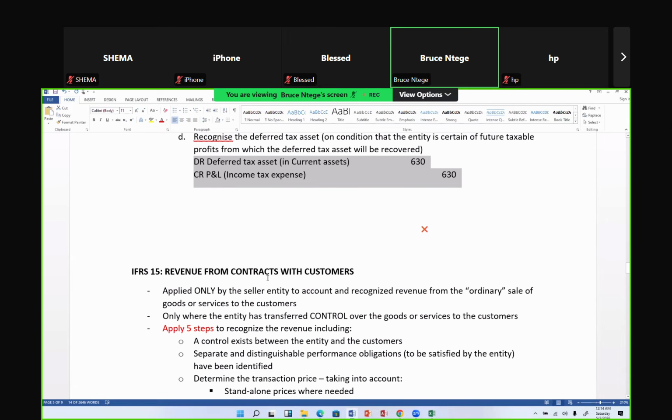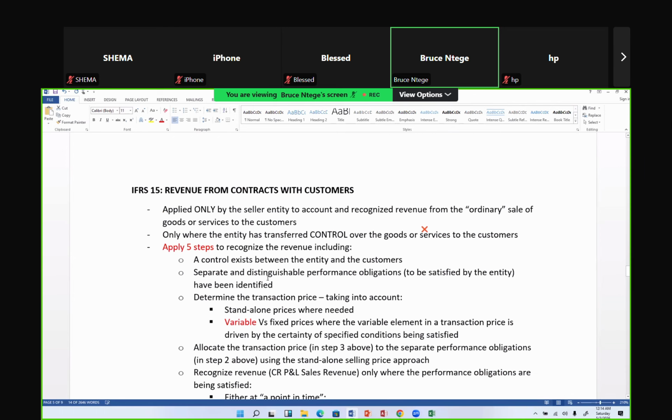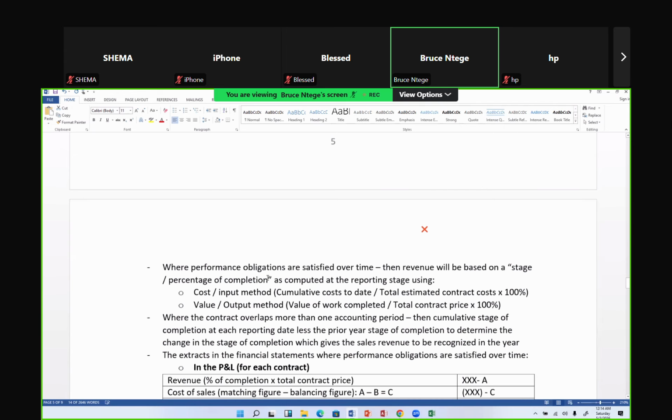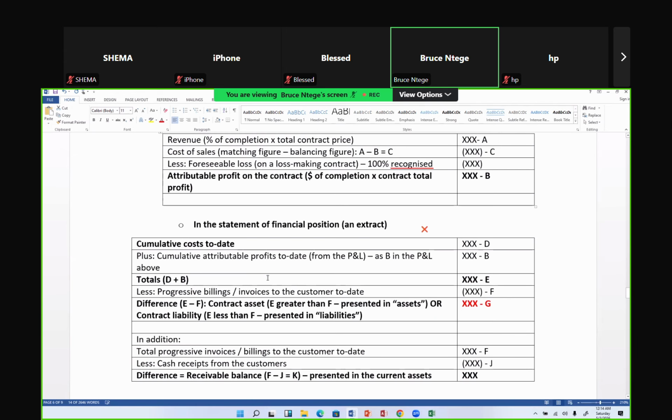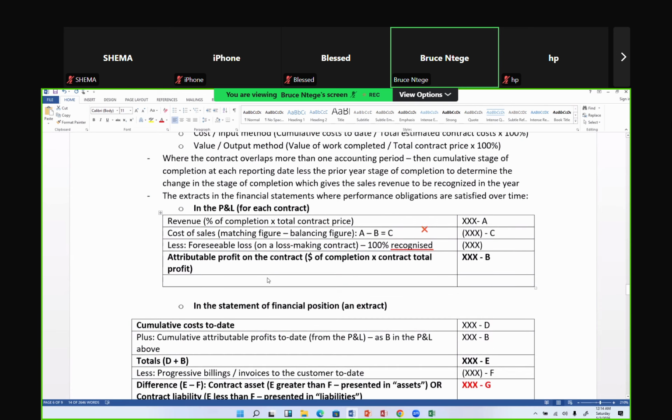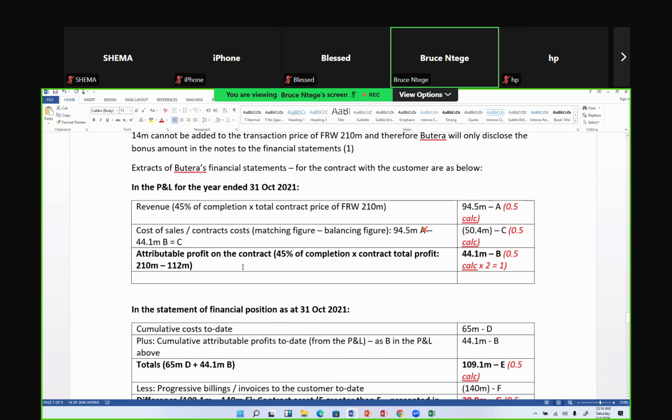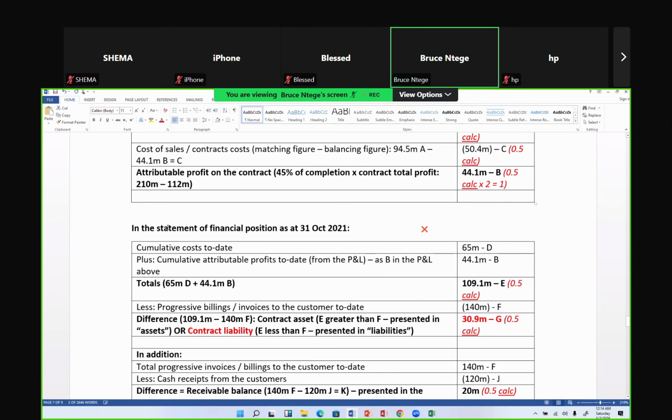Now look at the one we did on revenue. Yesterday we also summarized revenue, IFRS 15. We went ahead to do a question, if you remember. We used these same formats here, and we went ahead to do a question. That question was called Butera, okay?